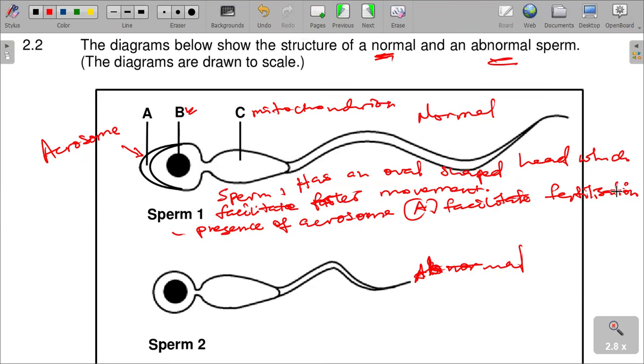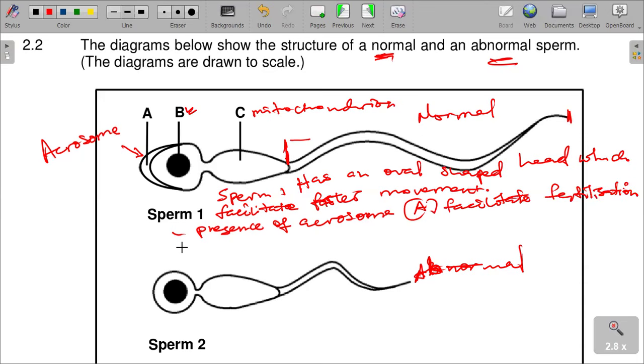And then we are able to say again that sperm 1, as you can see there, has got a very large tail. The tail starts from here all the way up to there.